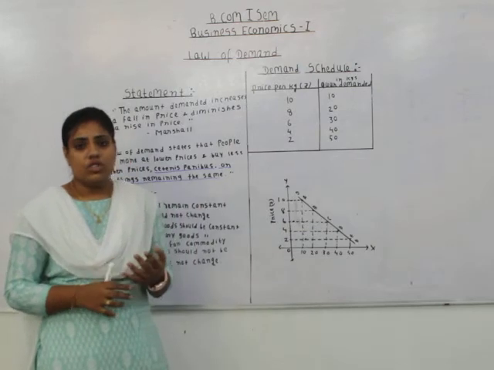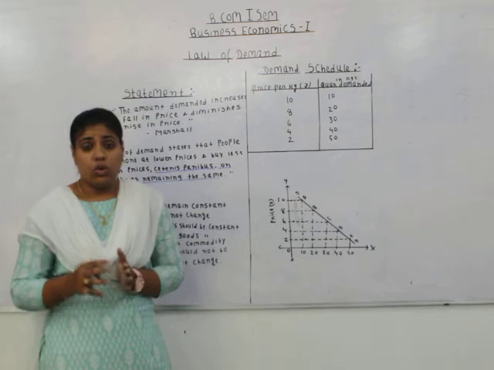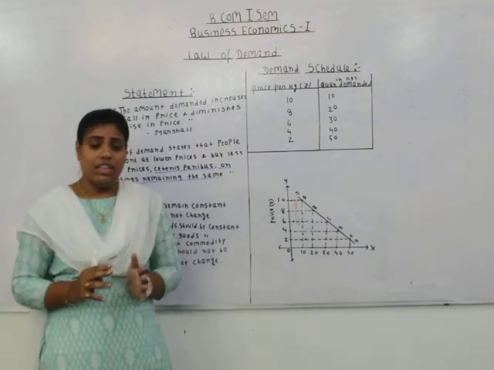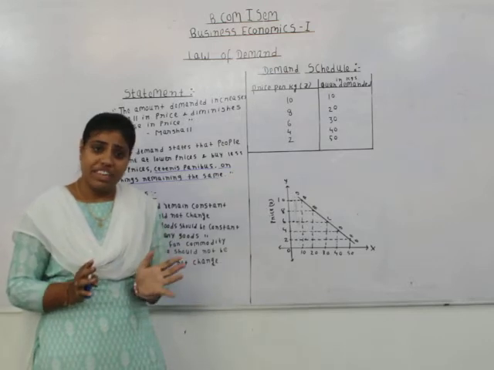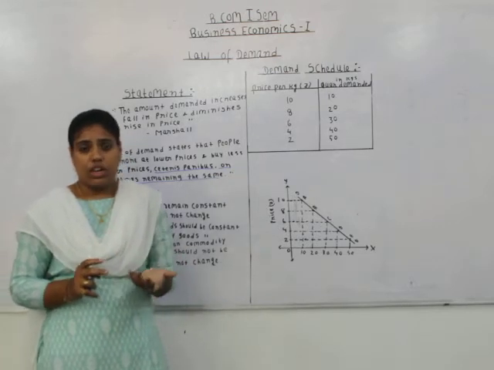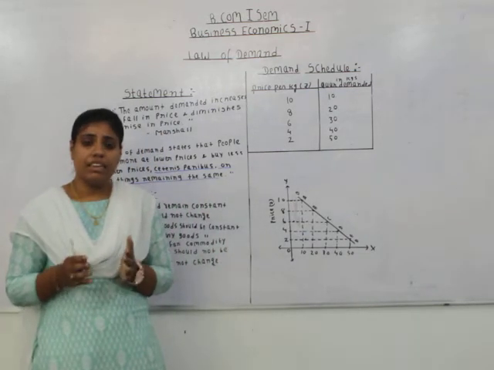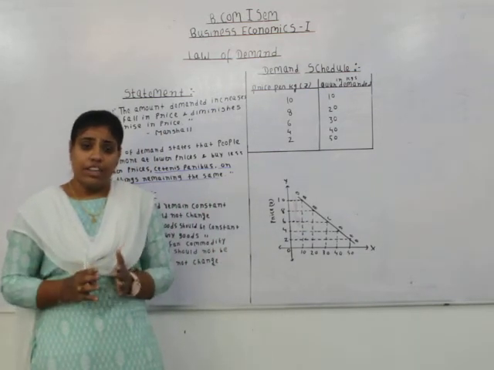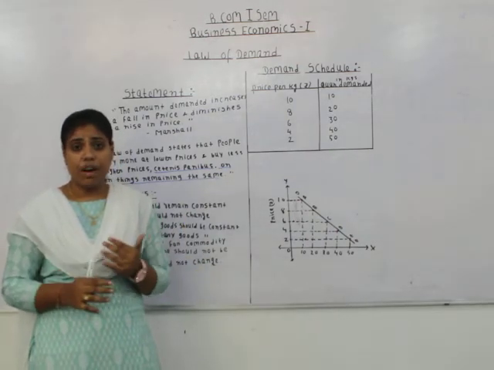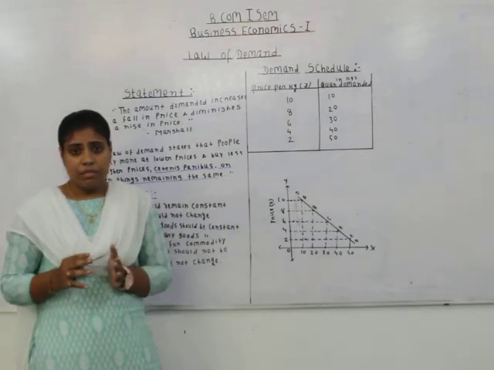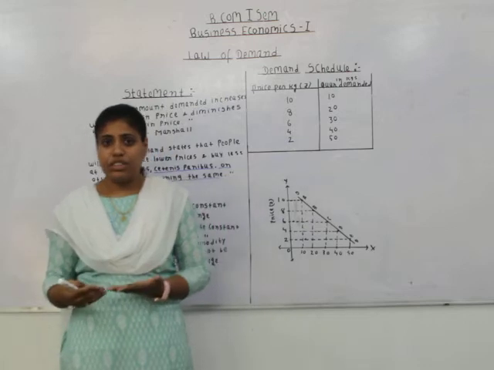See, if the taste of buyers changes for a particular commodity, then even though its price decreases, the demand for that commodity does not increase and the law of demand fails. Like today, the prices of feature phones are comparatively lower than smartphones, but still the demand for smartphones is higher. Why is it so? Because it's in trend, it's in fashion.